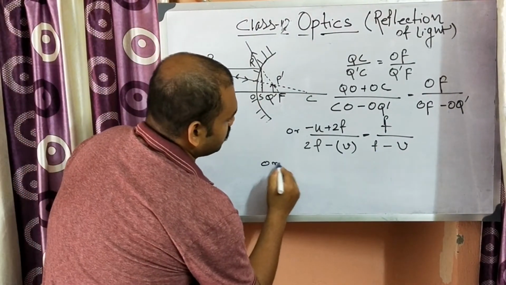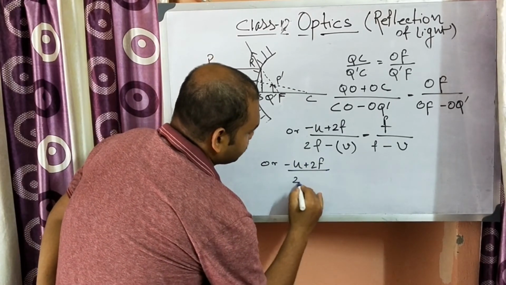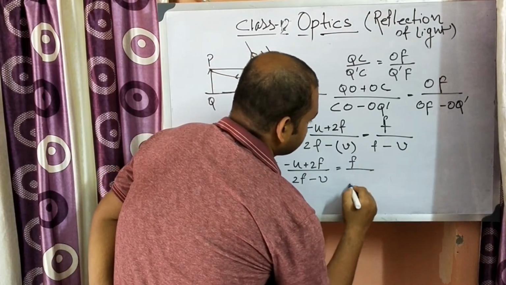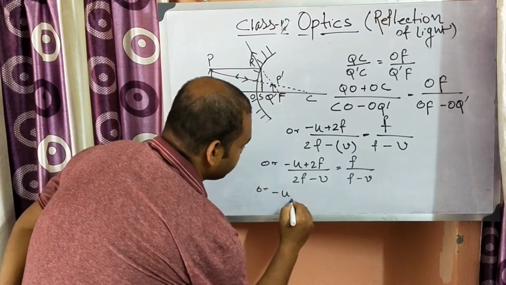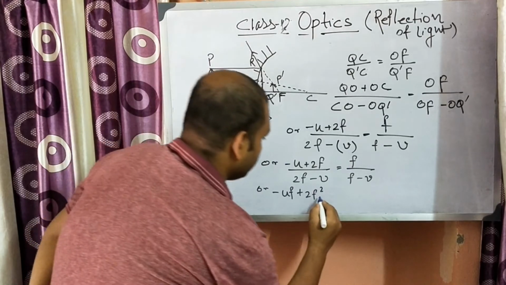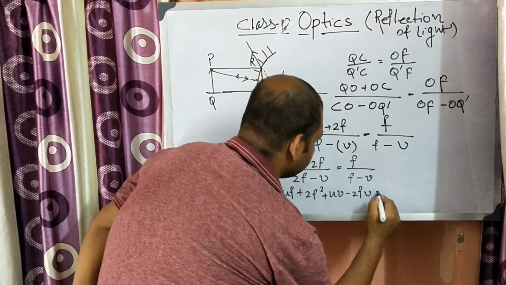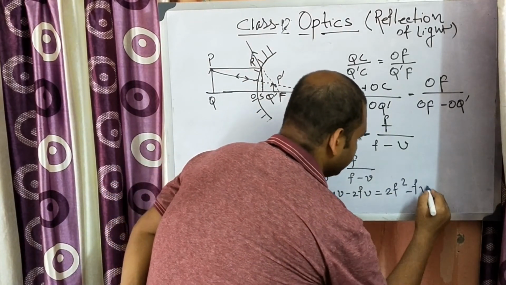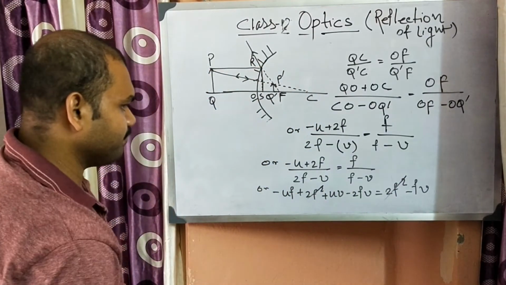So now reduce the equation: minus U plus 2F by 2F minus V is equal to F minus V. Now cross multiply: minus UF plus 2F square plus UV minus 2FV is equal to 2F square minus FV. 2F square cancels out.